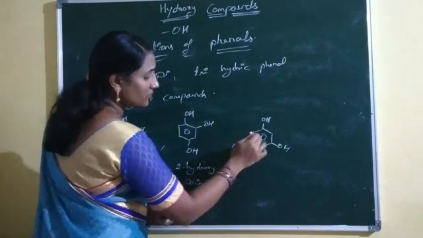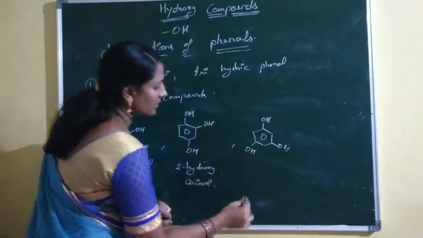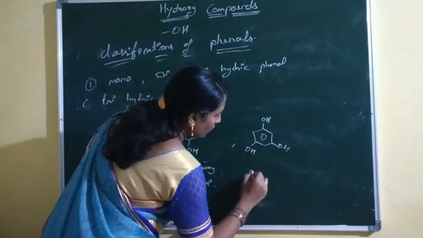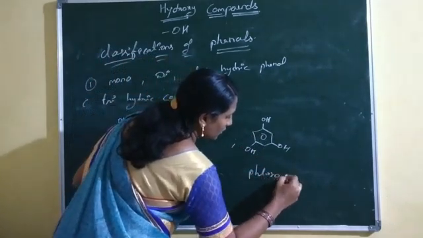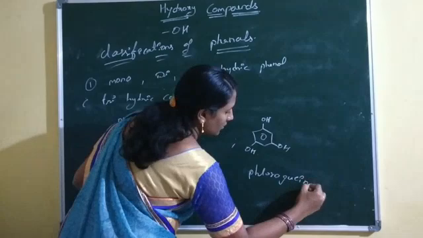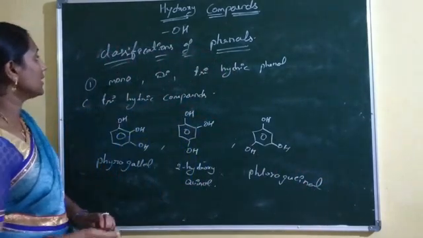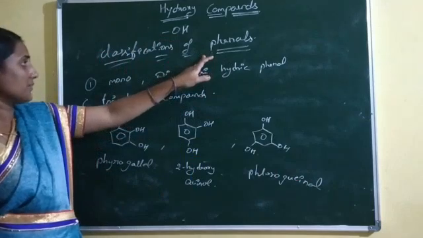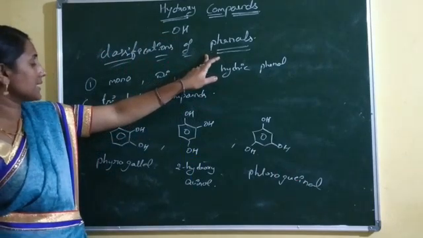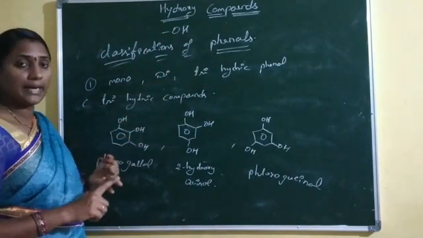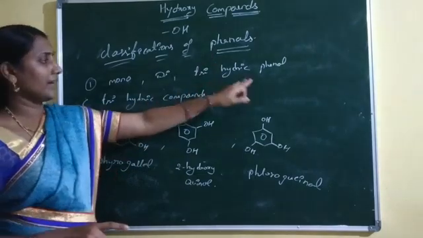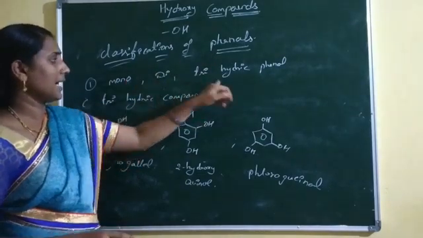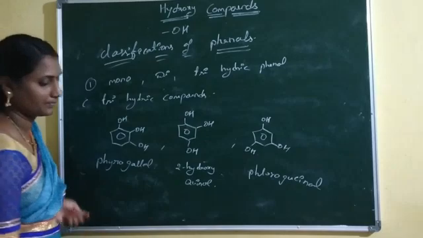The common name of this 3,5-dihydroxyphenol is phloroglucinol. Totally, phenols are classified as mono, di, trihydric phenols.